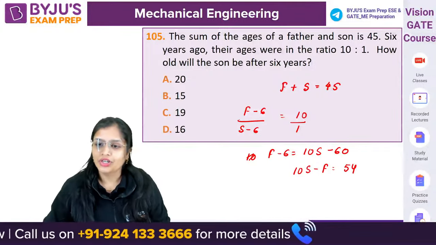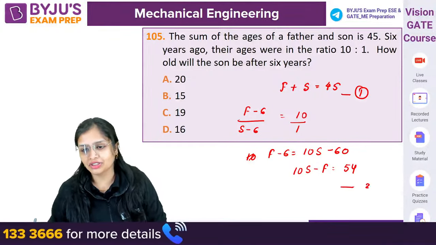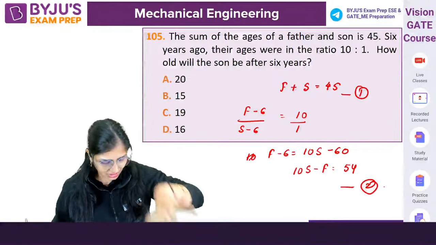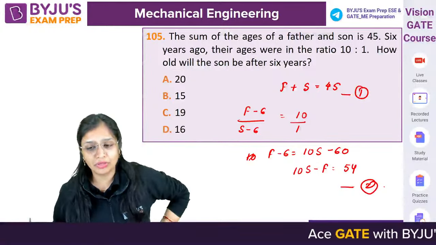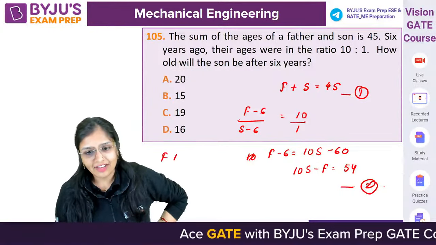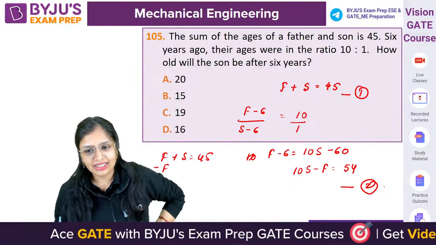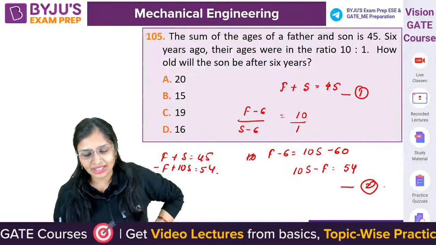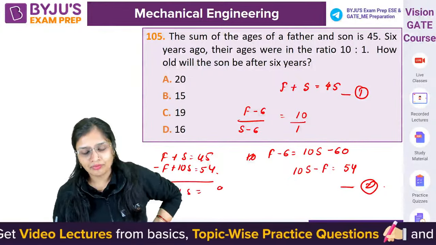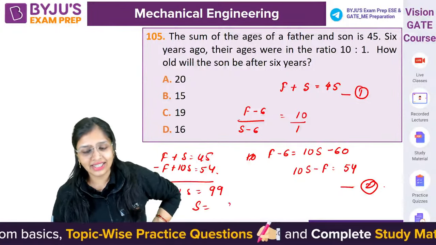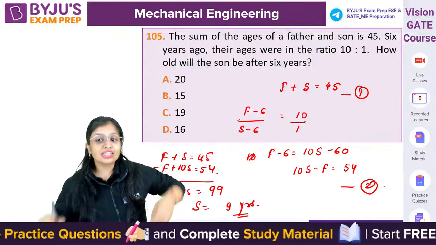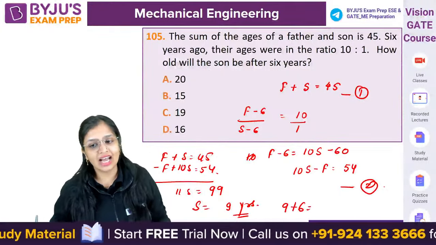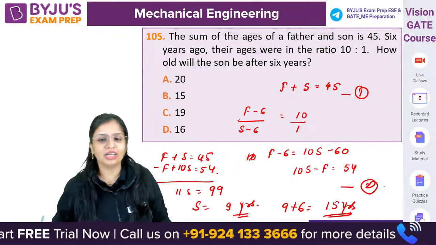That is 54. You have two unknowns, two equations. Solve it, you will get the age of the son. First, you will get the current age of the son. The current age of the son will come out to be how much? Solve these two, guys. F plus S is equal to 45, minus F plus 10S is equal to 54. Solve it. F will get cancelled out. 11S is equal to 99. S, the son's current age, is 9 years. After 6 years it is asking. So 9 years plus 6 years, that is after 6 years the son's age will be how much? 15 years.